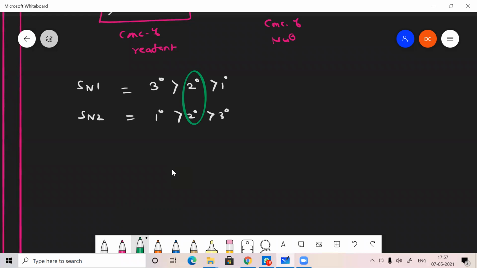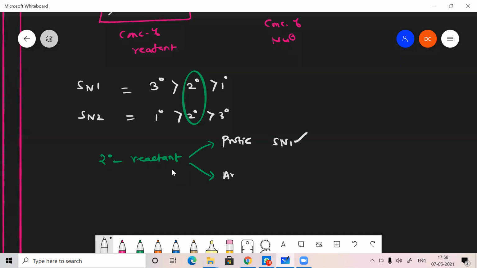It entirely depends on the solvent. If you use a protic solvent, SN1 is preferable for 2 degree. So if you use a 2 degree reactant, which reaction will be faster, SN1 or SN2? That entirely depends on the solvent we are taking. If I am taking a protic solvent, SN1 will be faster.